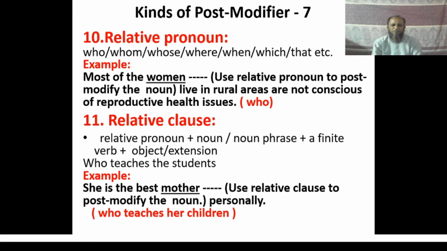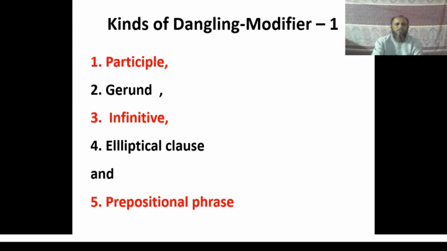She is the best mother, dash, use a relative clause to post modify the noun. The noun word is mother, and you have to post modify this very noun word with a relative clause. And for definite reason, the clause who teaches her children has been used here to complete the answer of the question. So the complete answer is: she is the best mother who teaches her children personally. Look at the next slide.